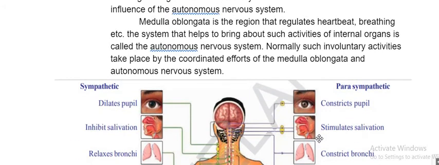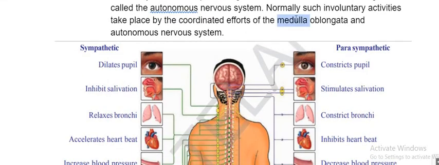Your pupil is automatically taking care of it. Heartbeat is an example, breathing is an example. These are all involuntary activities. Who controls this? The medulla oblongata controls it. All involuntary, automatic activities are controlled by the medulla oblongata. Is that clear? Yes, sir. Okay, you are listening?